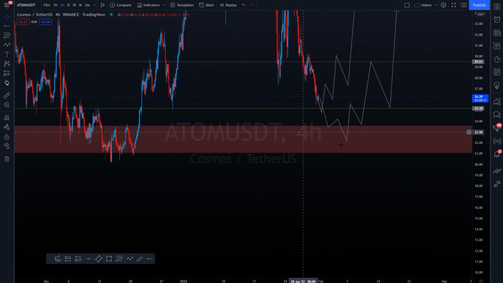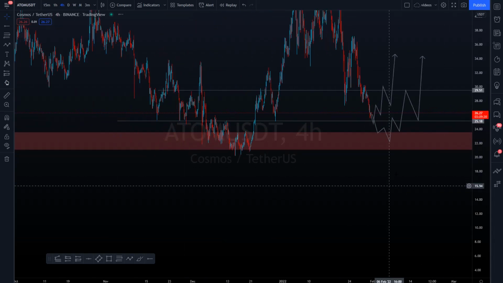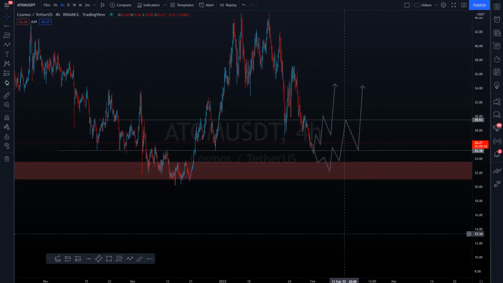I do personally prefer this bottom range for bigger longs rather than the swing failure pattern, because the swing failure pattern right there is more some kind of lower time frame entry for a scalp, while this can really be a higher time frame play.